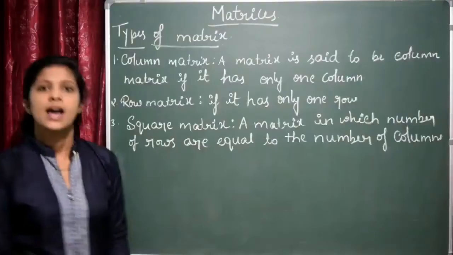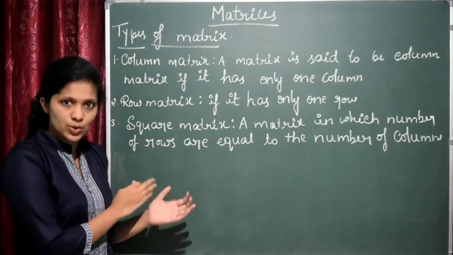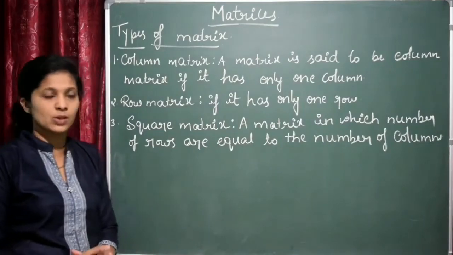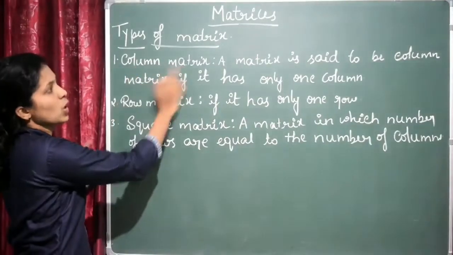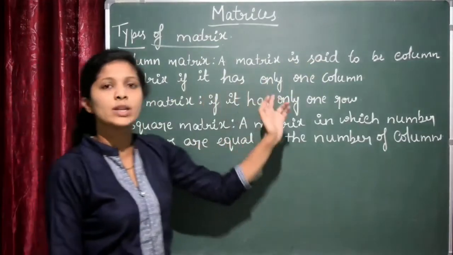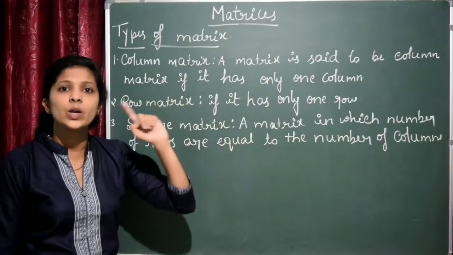Okay. Now we'll see the types of matrix. These types are very important. You can expect one more question from this, and these concepts are very important to understand the remaining concepts also. Okay, first we'll see what is a column matrix. A matrix is said to be a column matrix if it has only one column. It should contain only one column.